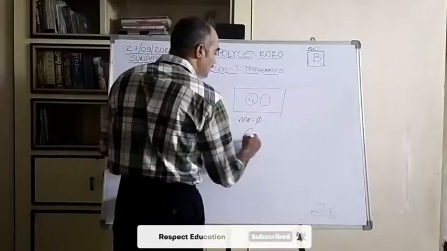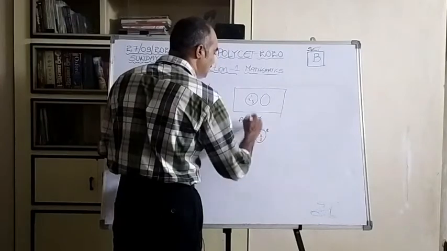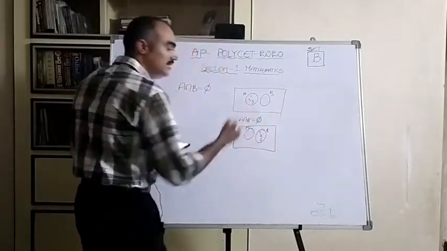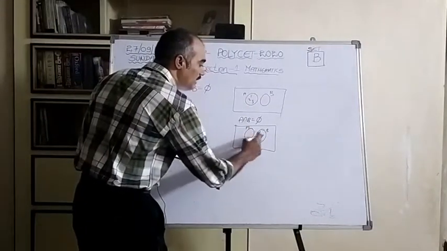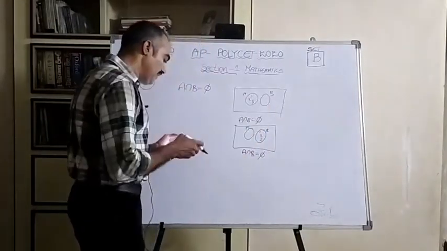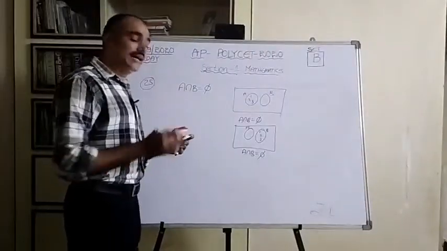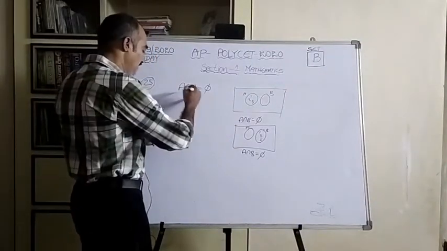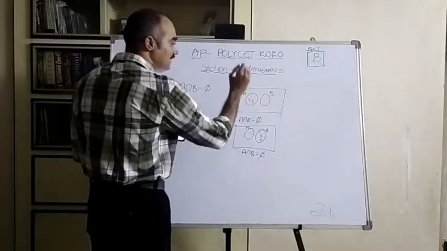If the third option, A is empty, B is non-empty, let us take 1, 2, 3 in set B, and this is A. In this case also, A intersection B has no common element, so there also it is empty. So from these options, option 4 is the right option, because for all of these, A intersection B is empty. If A and B are disjoint sets, that is true.